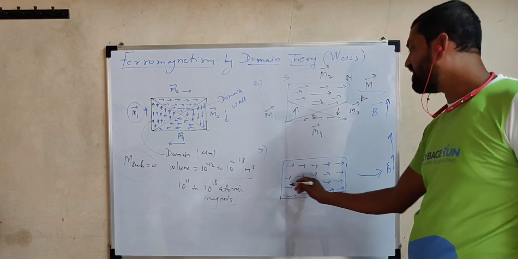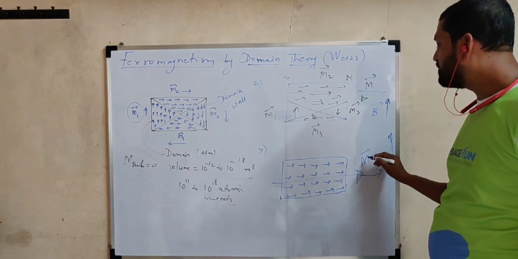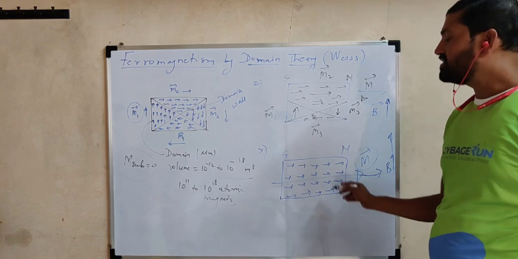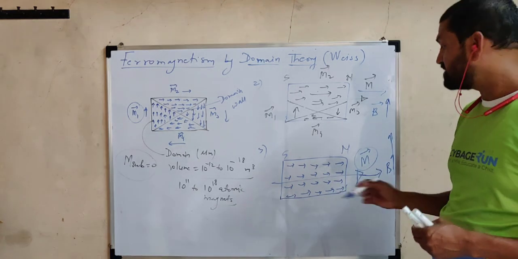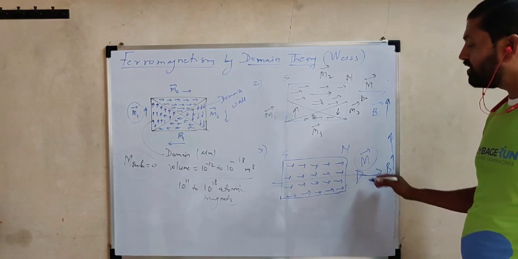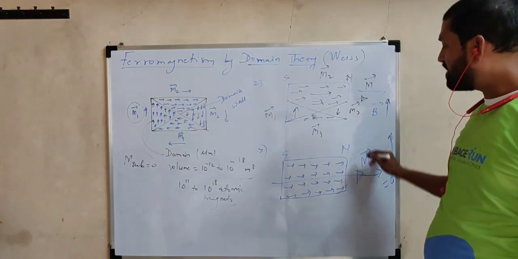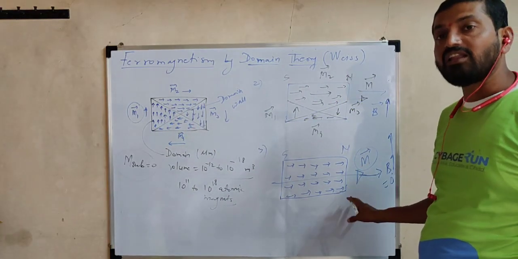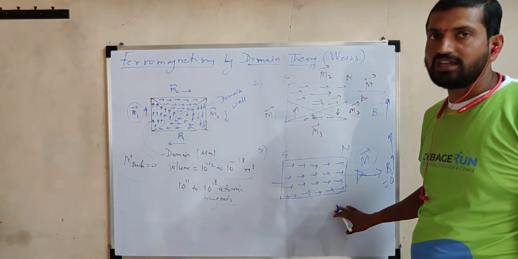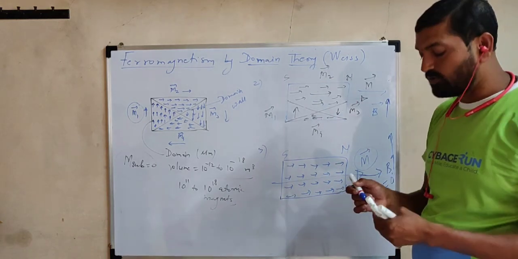So if all atomic magnets are aligned in the direction of the magnetic field, this material will possess a very strong magnetic dipole moment, meaning the material is said to be strongly magnetized in the direction of the external magnetic field. If now this magnetic field is made zero, the material cannot regain its original structure. What does it mean? A certain permanent dipole moment exists in this material, so the material is said to be permanently magnetized. Is it clear? So this is nothing but ferromagnetism on the basis of domain theory.